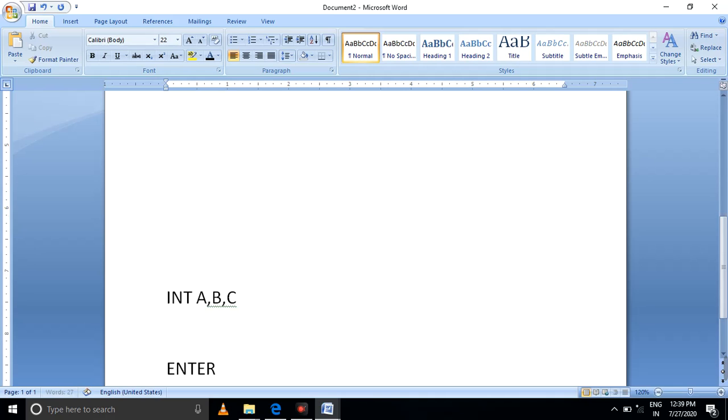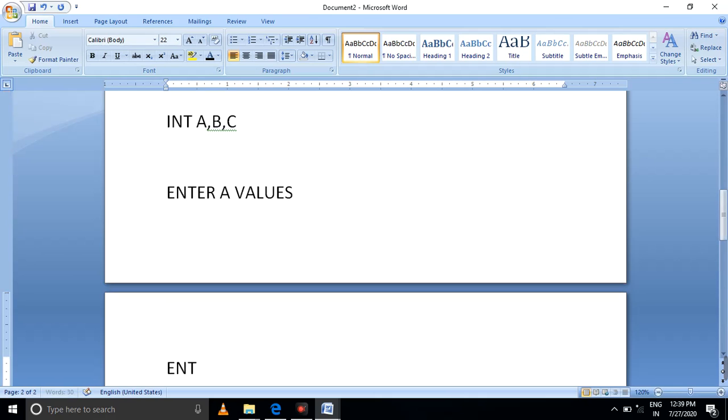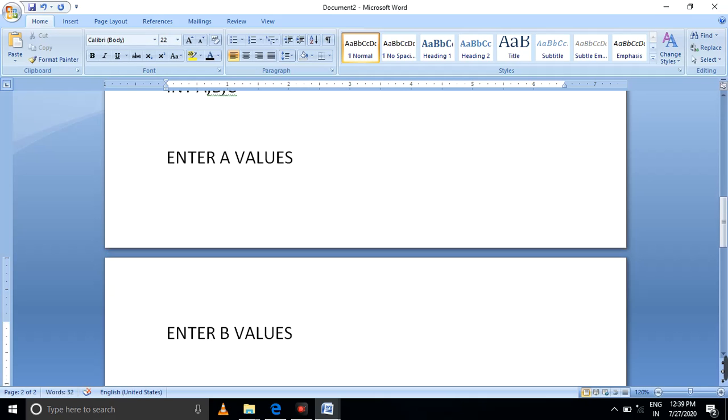Enter a value, next enter b value, next store the value c equals a plus b.